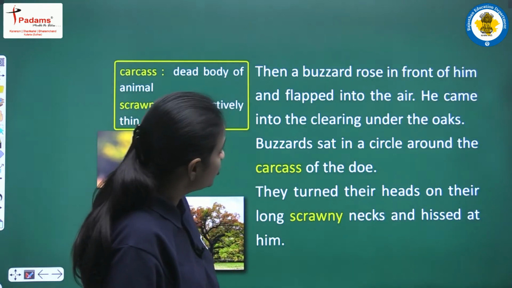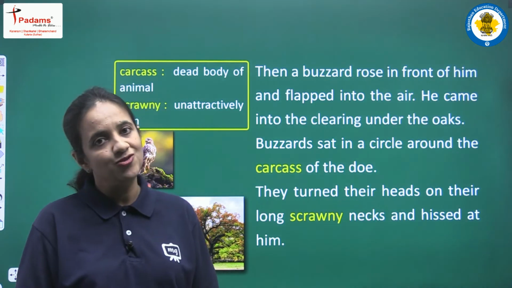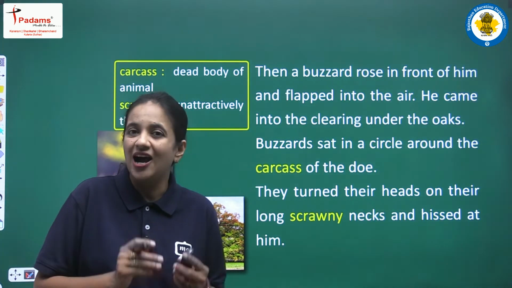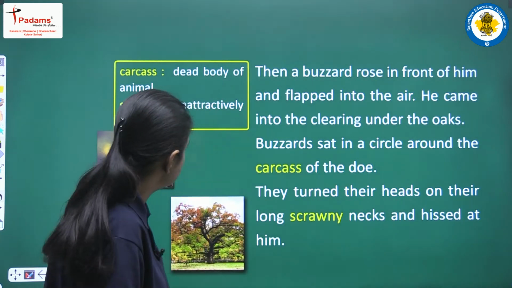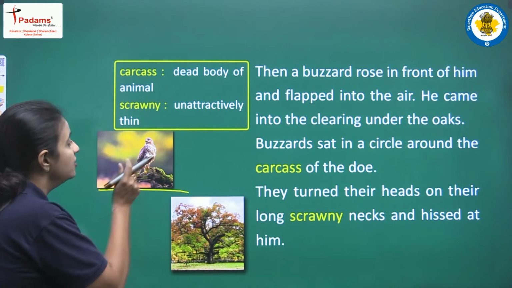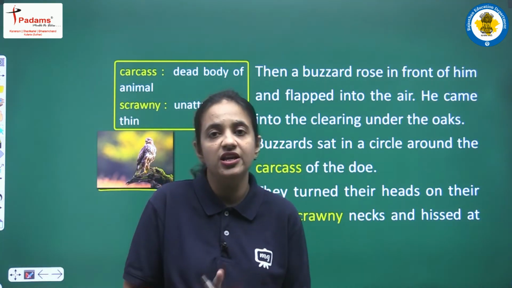Then a buzzard rose in front of him and flapped into the air. So now Geordie, when he was having this doubt in his mind, at that time one buzzard was there. Buzzard, as we can see in this picture, is a kind of bird, a very large, very huge bird.